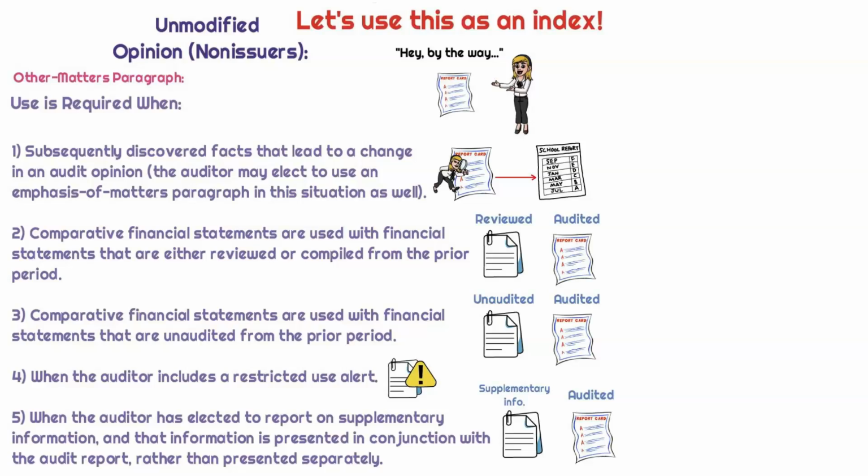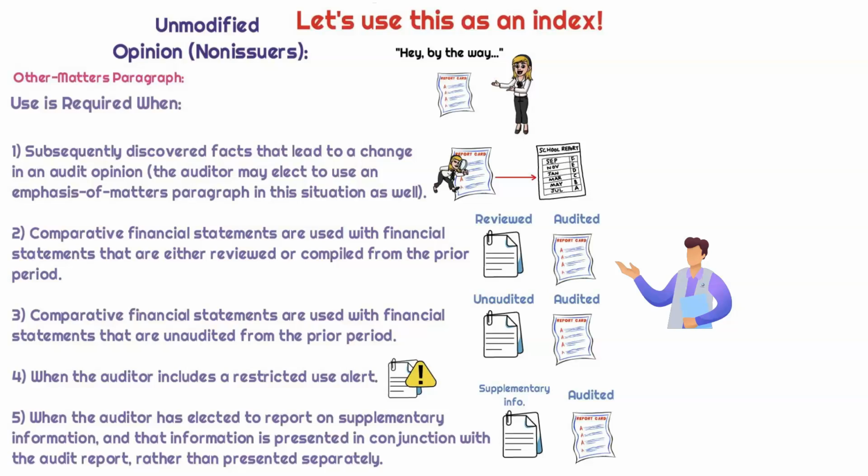This is going to be required when any of the following occur. We talked about changes in audit opinion being disclosed in an emphasis of matter paragraph. There are some situations where the auditor can instead decide to disclose the change in audit opinion in an other matter paragraph. All right, comparative financial statements. If comparative financial statements are used where in the previous year the auditor conducted a review engagement or a compilation, and if those reports are presented in comparative form with the current year audited financial statements, then that information can be listed out in the other matter paragraph.